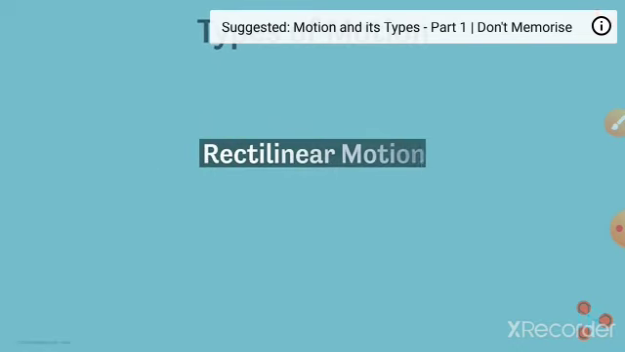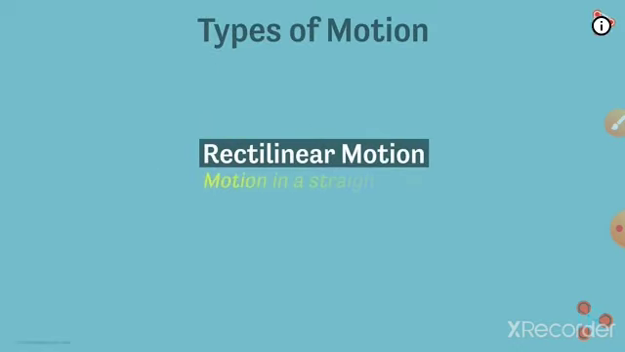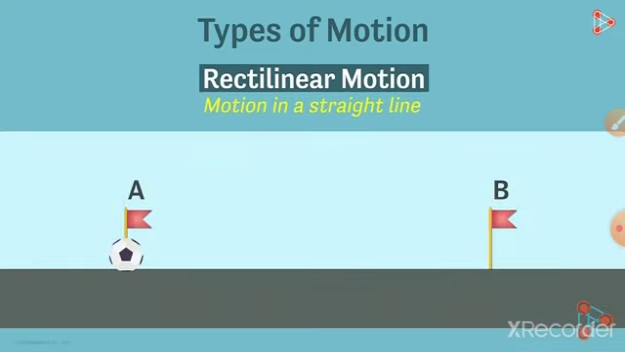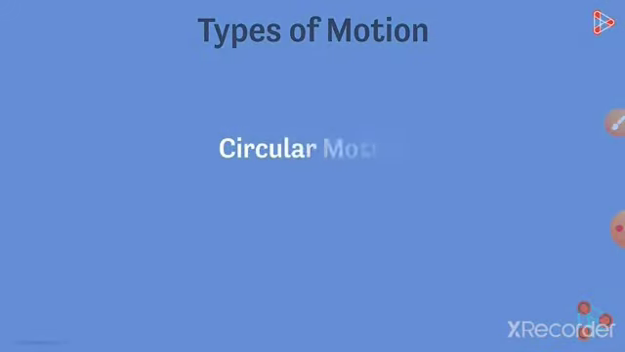Types of motion. How many types of motion are there? There are 4 types. Number 1, rectilinear motion. Rectilinear, linear means straight. So motion in a straight line. So rectilinear motion takes place in a straight line. For example, a ball is moving from A to B. So it is a type of rectilinear motion.